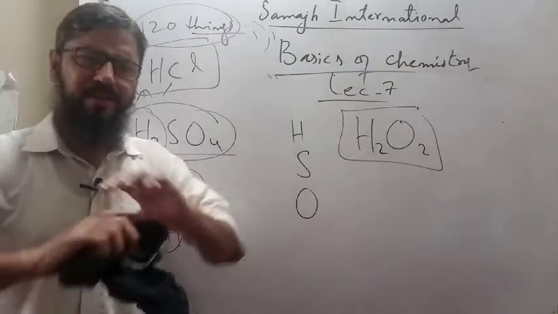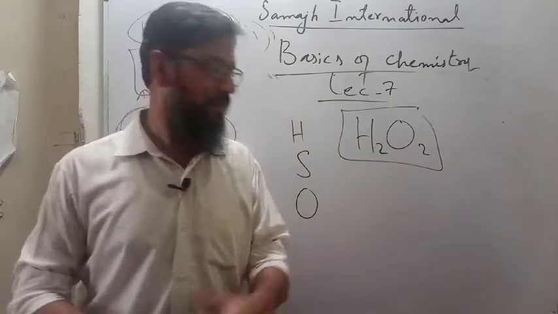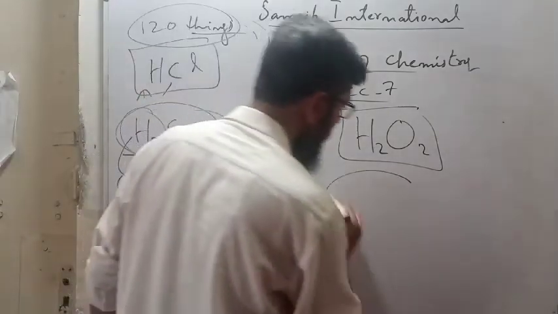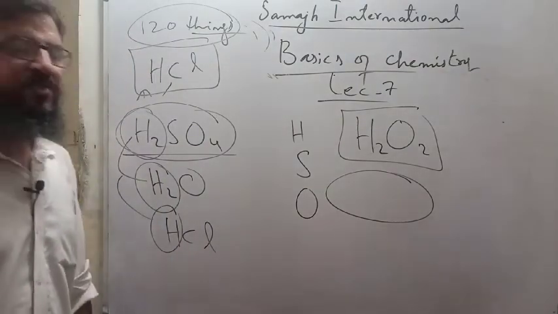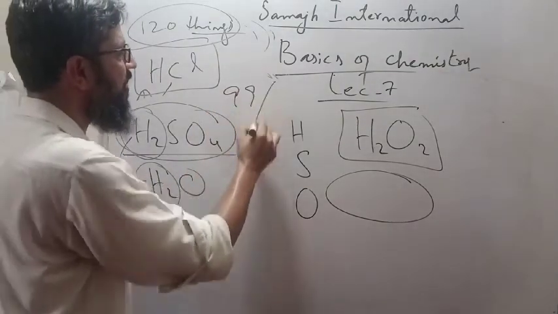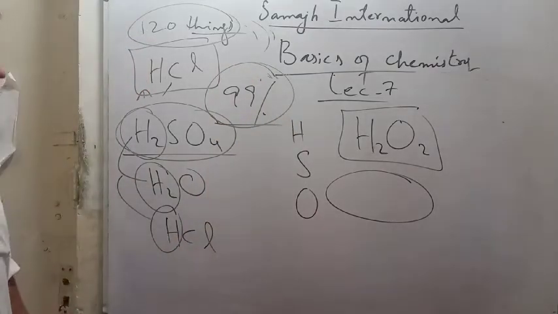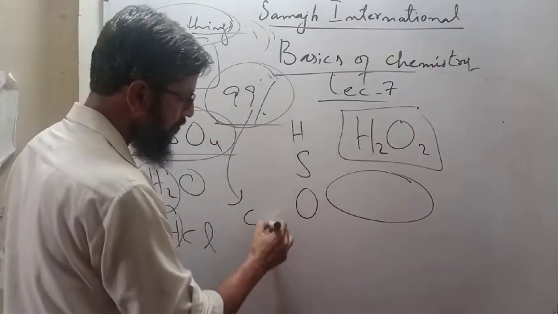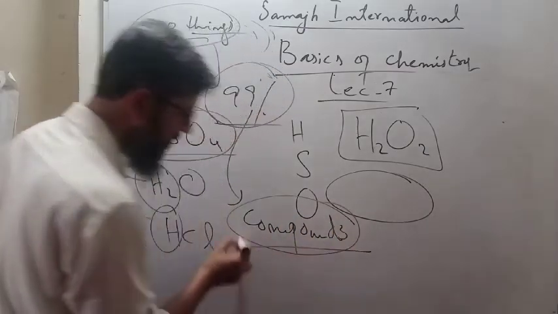Likewise, you have made all these things which are present around you, in your room, in this our world, the earth, the mountains, the sun, the oceans, the rivers, each and everything. 99% of things around you are actually compounds made up of a variety of atoms. Got it?